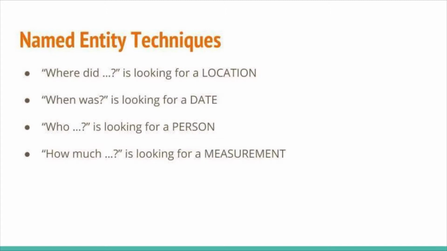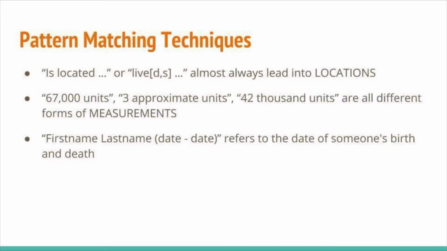Some answer types can be tagged by a named entity recognition system. Those entities can be extracted from the sentences most resembling the question, providing a best guess of the entity the question was looking for. However, the NER tagging system is far from perfect, and entities are often mislabeled and not recognized at all. So we have text patterns as well, where we found many text patterns that either precede or encase the portion of the sentence we are interested in. Based on the type of question being posed and sentences pertinent to the question, we can often find answers without needing them to be tagged ahead of time.